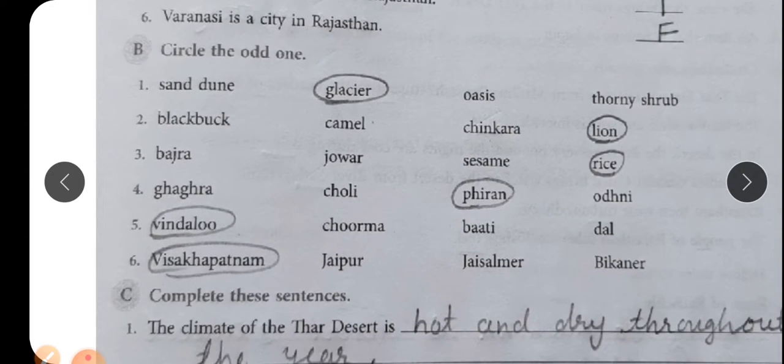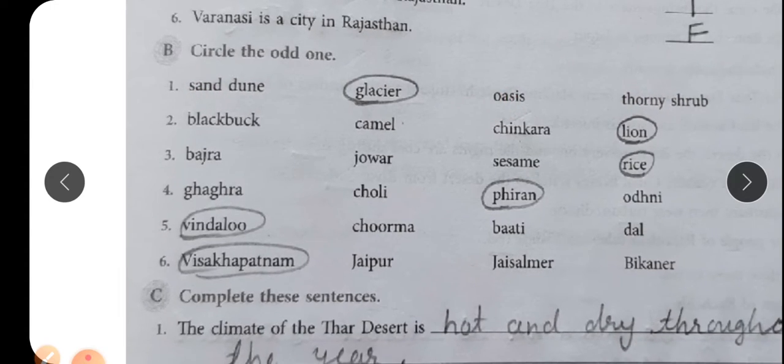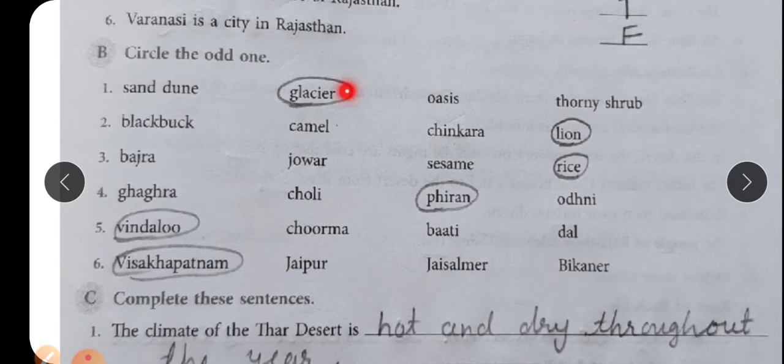Next question, circle the odd one. Sand dunes, glacier, oasis, thorny shrubs. Now children, sand dunes, oases and thorny shrubs are found in desert. The glaciers are found in the mountainous region and in the cold region. So circle around glacier, that is odd.